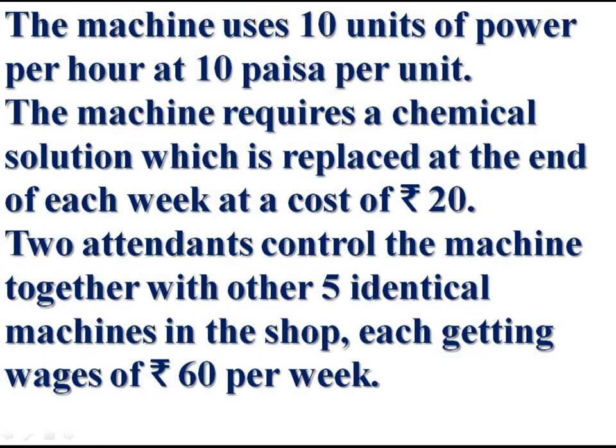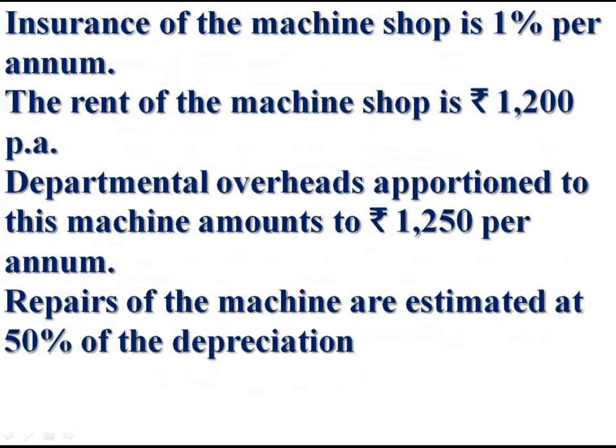The machine uses 10 units of power per hour at 10 paise per unit. The machine requires a chemical solution which is replaced at the end of each week at a cost of rupees 20. Two attendants control the machine together with other 5 identical machines in the shop, each getting wages of rupees 60 per week.